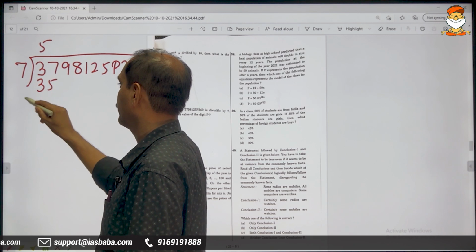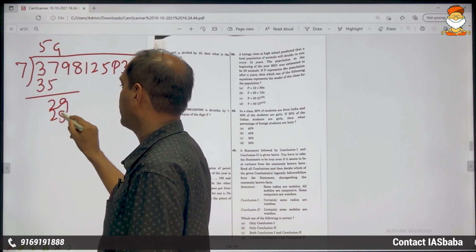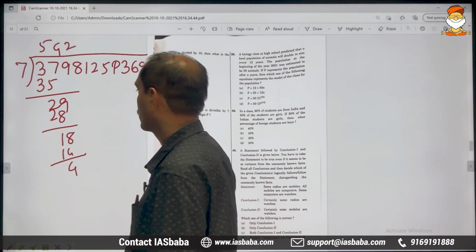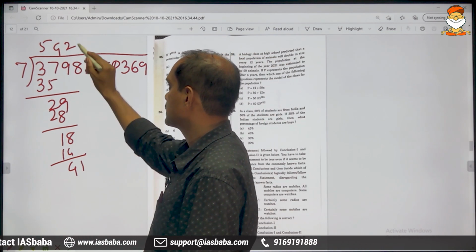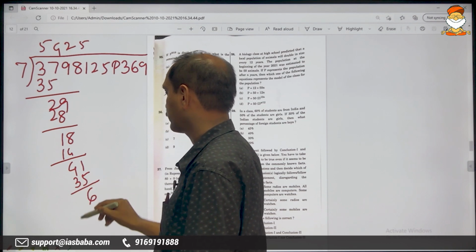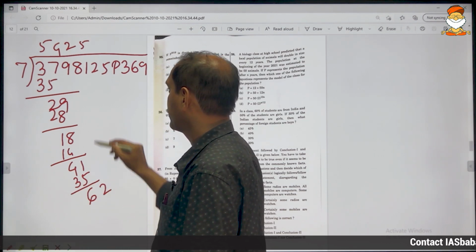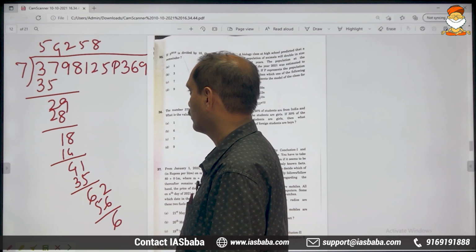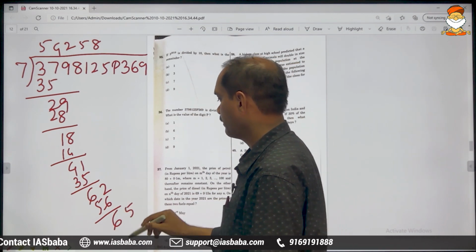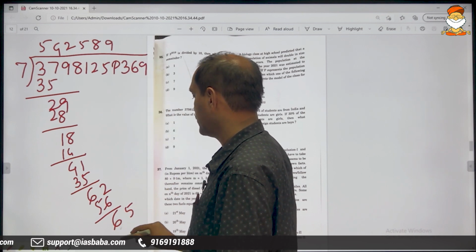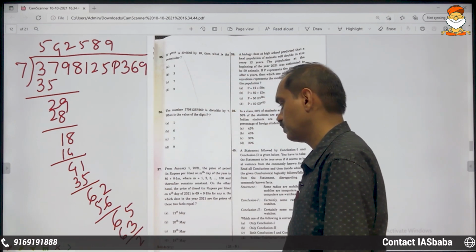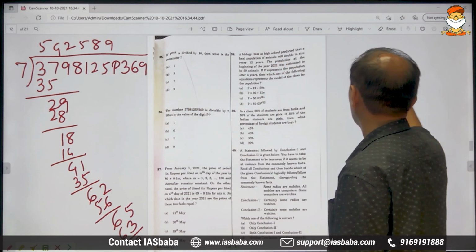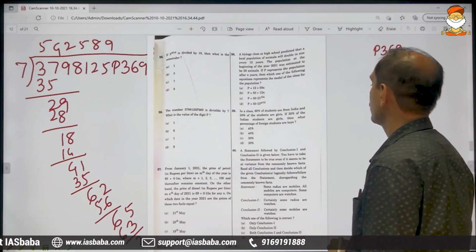7 5s are 35, 7 4s are 28, 7 2s are 14, 7 5s are 35, 7 8s are 56, now we will take 5, 7 9s are 63, 2 is already remaining, and still we have got here P369.